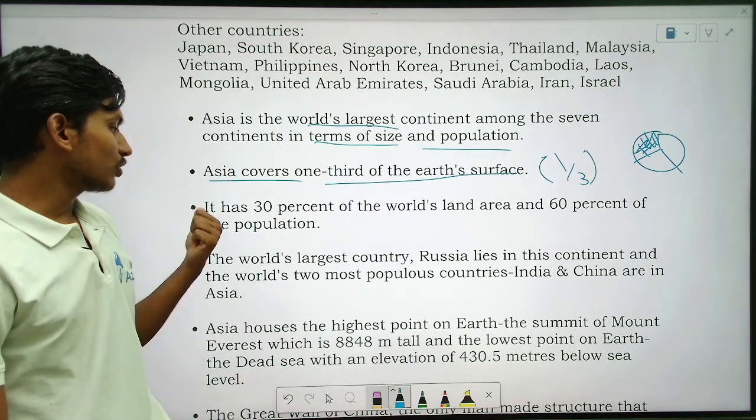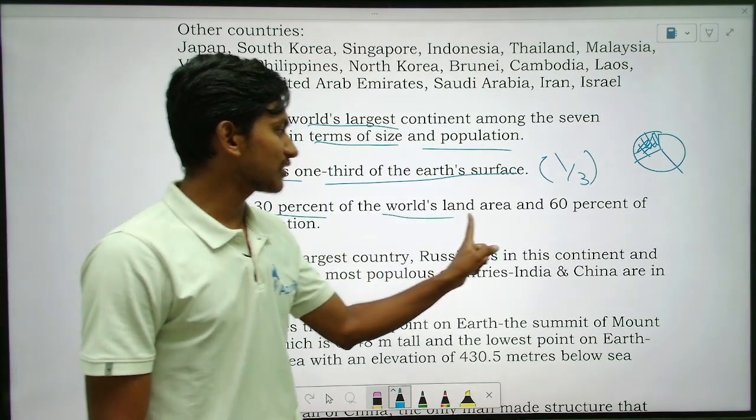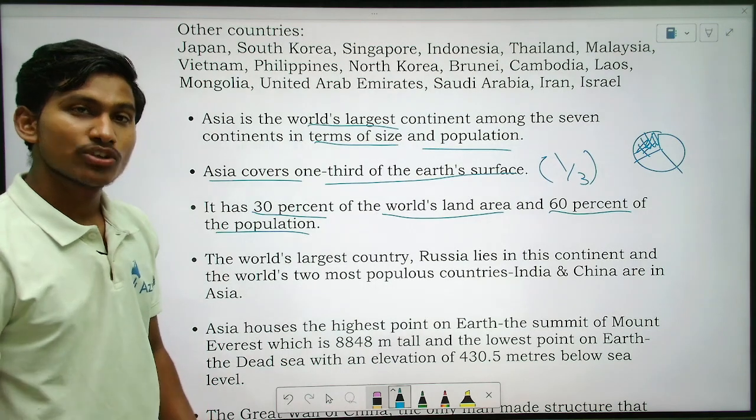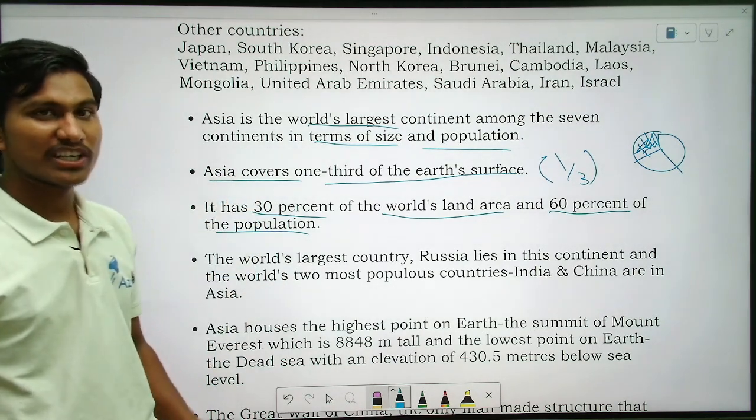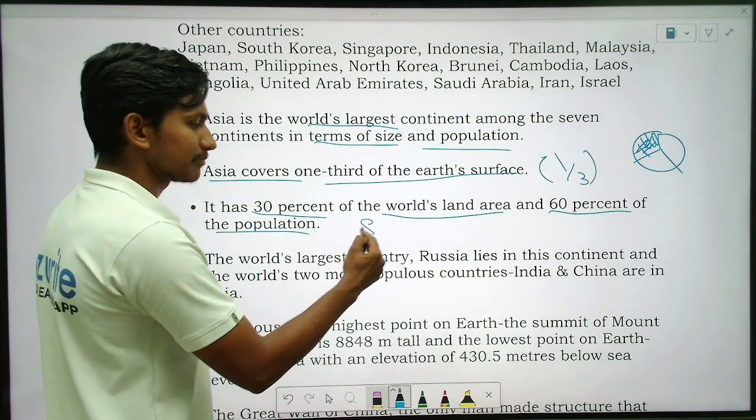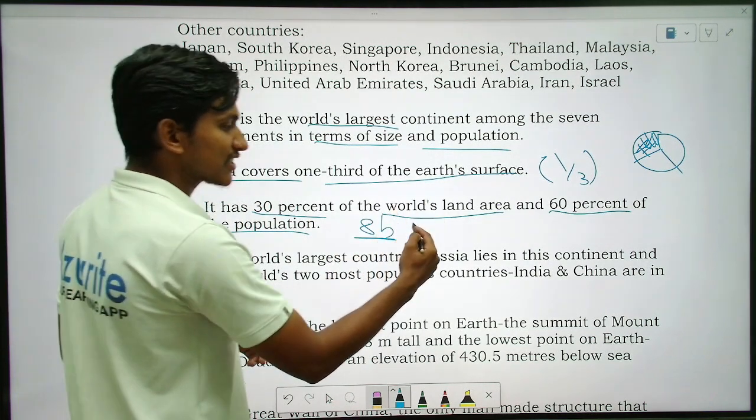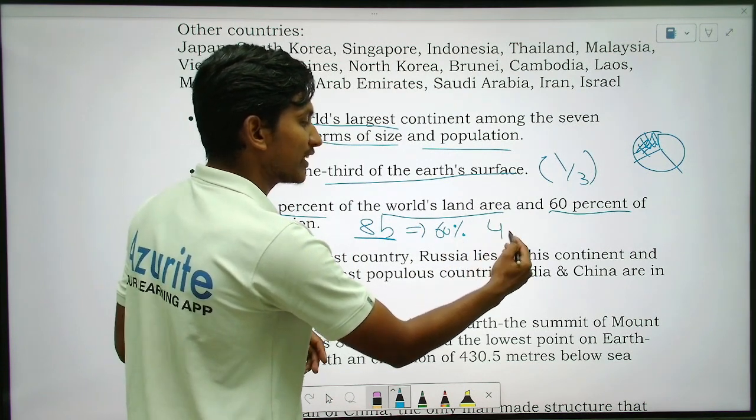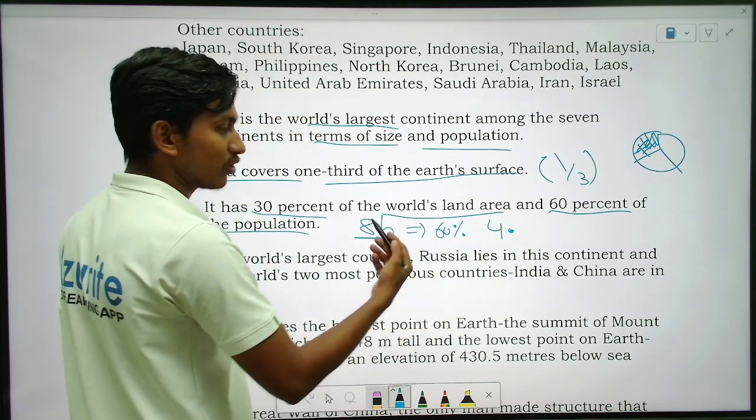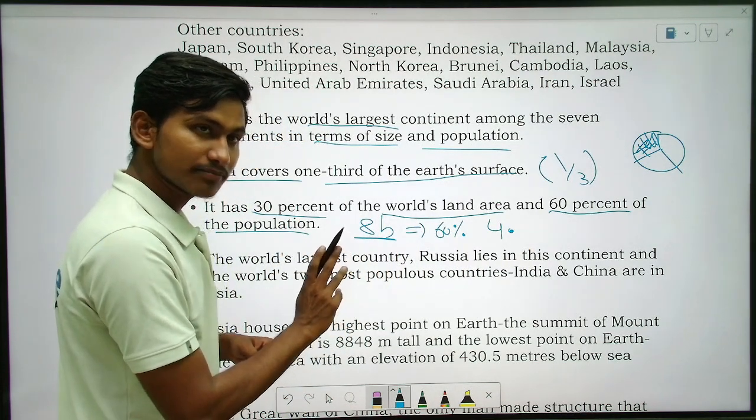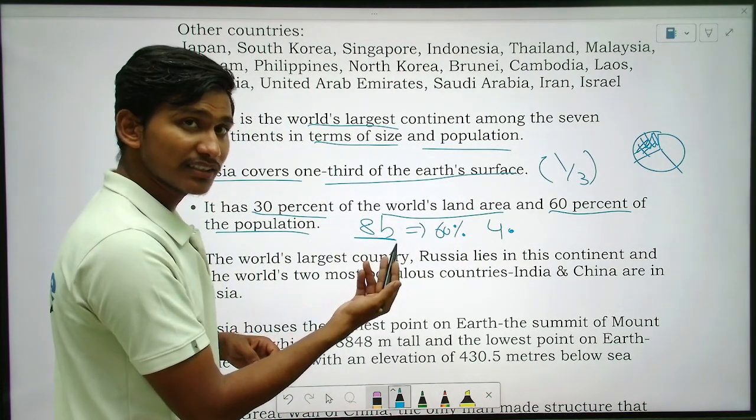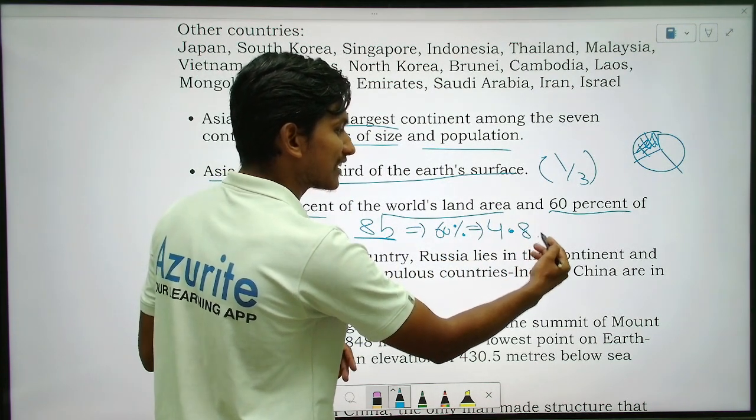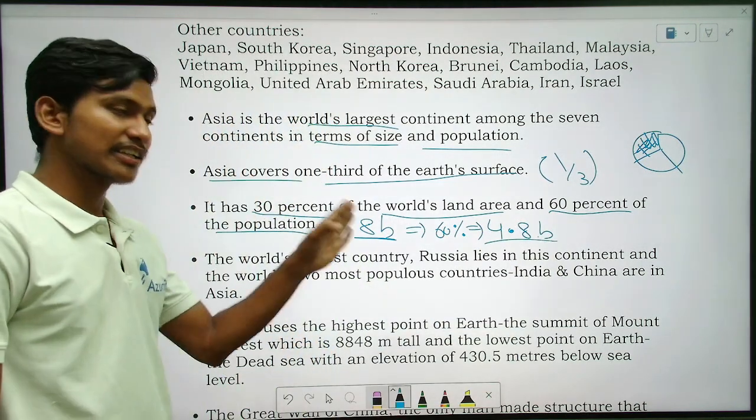Good. So it has 30% of the world's land and 60% of the population, right? Total world population is nearly 8 billion. In that, 60% means how much? 60% means 4.8 billion, right? Half will be 4, and more than that, nearly 4.8 billion, are in Asia only, right?